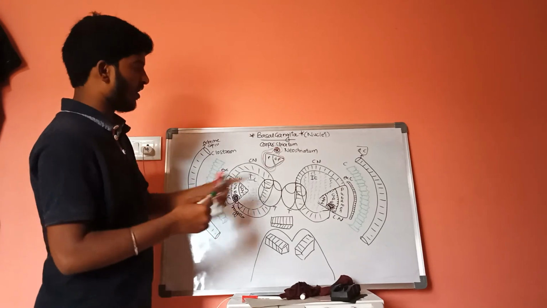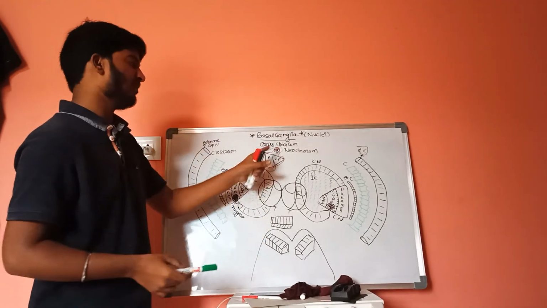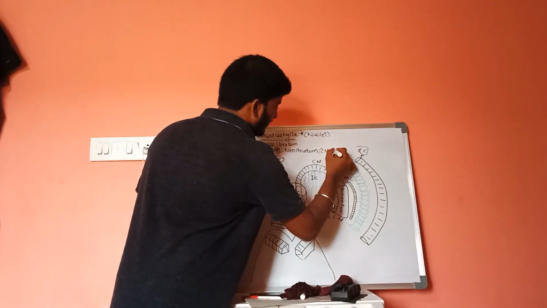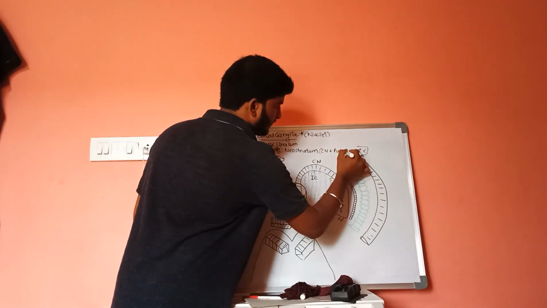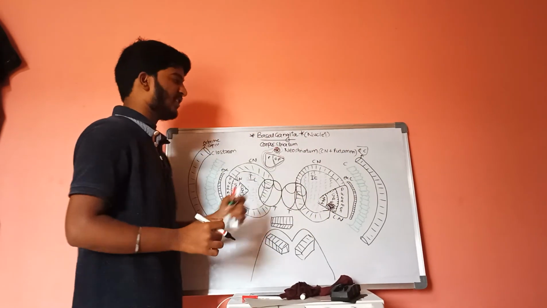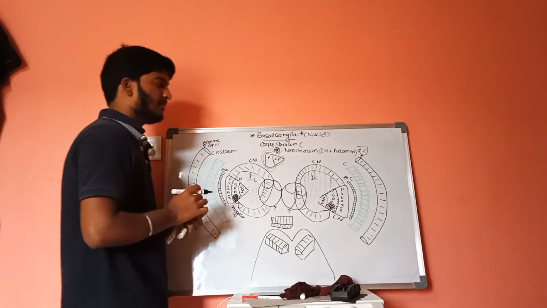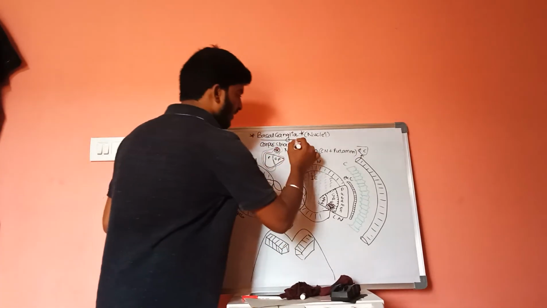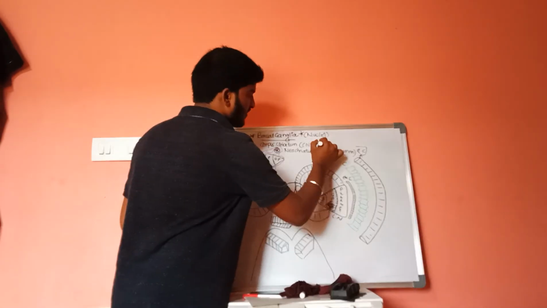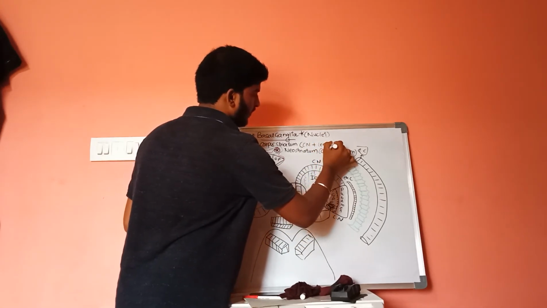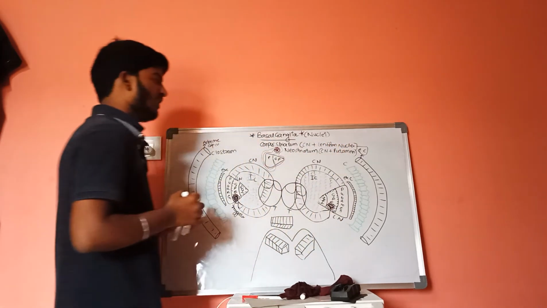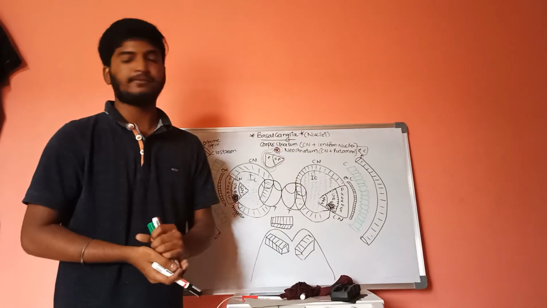Caudate nucleus plus putamen combined together is called neostriatum, whereas corpus striatum is the combination of the caudate nucleus plus lentiform nucleus. Here, corpus striatum and neostriatum.